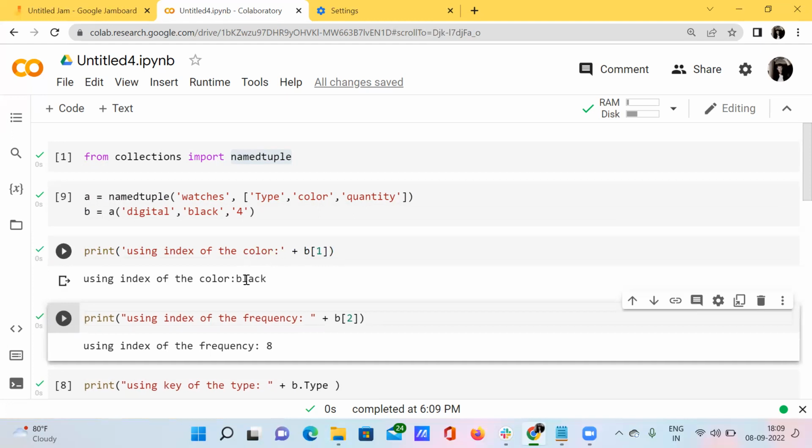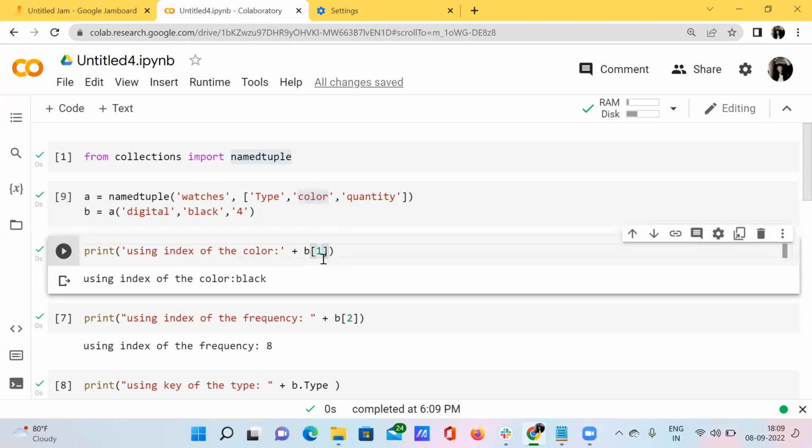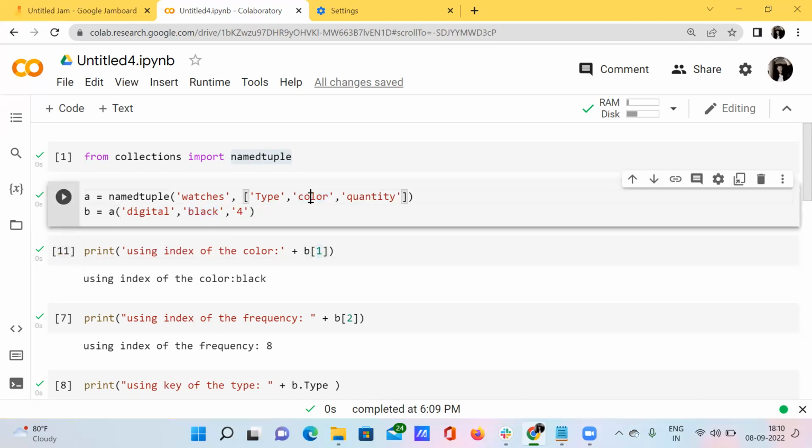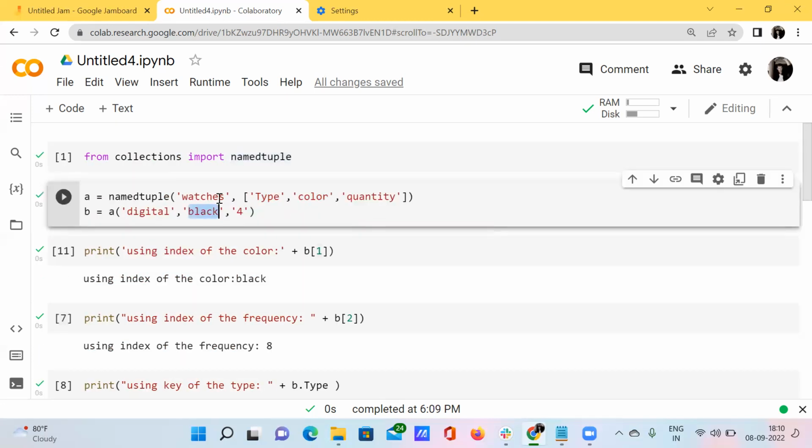See here, when I run this, I got this black color for this particular index number. Okay, I just want to grab the element of this particular color using the index number of this color. What is the index number of this color? 0, 1, and 2. So the index number of this color is 1. So I have accessed that content using the index number 1. So what have I got? I have got this black color, nothing but the direct mapping of this color is this value of black.